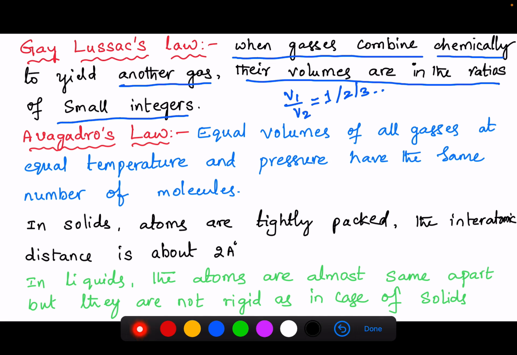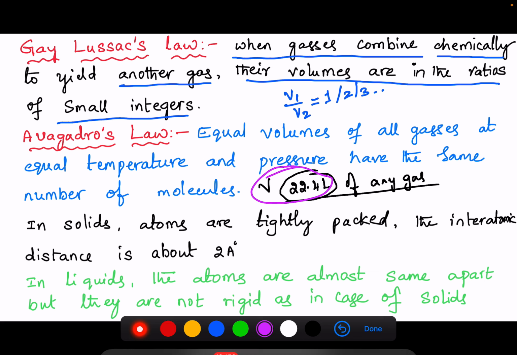Suppose 22.4 liters of any gas at constant temperature and pressure have the same number of molecules, which is equal to the Avogadro number of molecules.